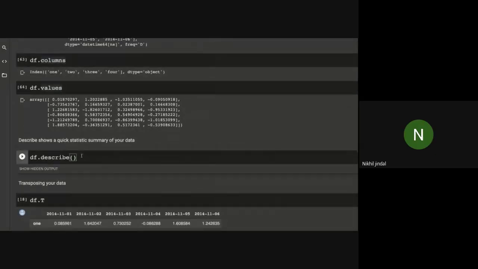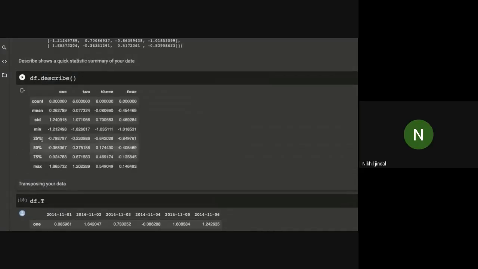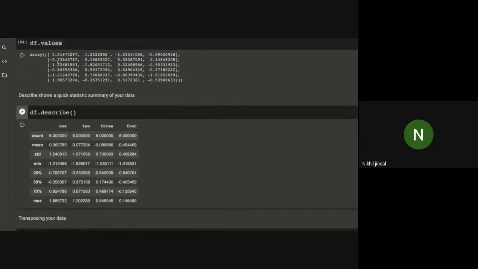We have another function that is describe. Let us see what the attributes of this describe function are. Count will give you the total number of elements present in this column 1. As we all know, we have 6 values for all these columns, so it is showing us the value 6. Mean is the mean of the values of column 1, that is this one.